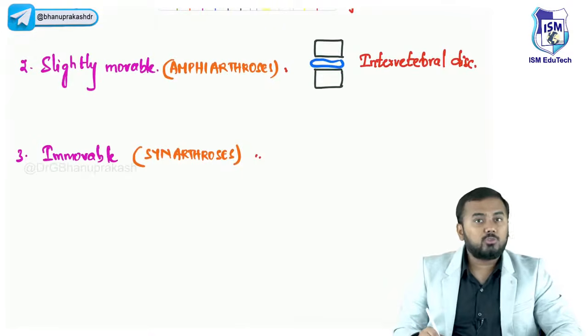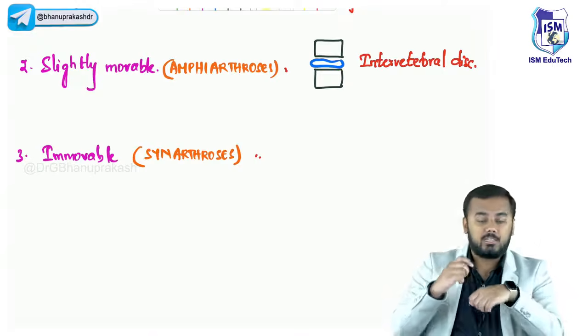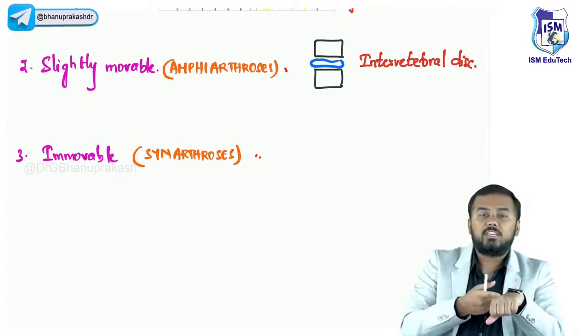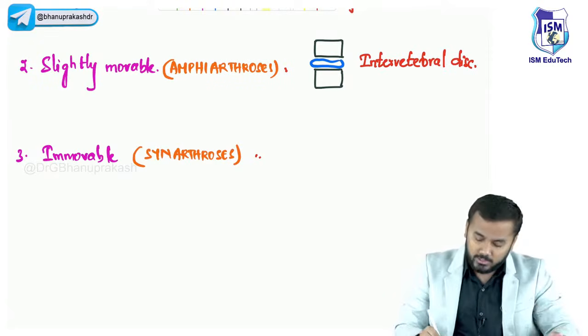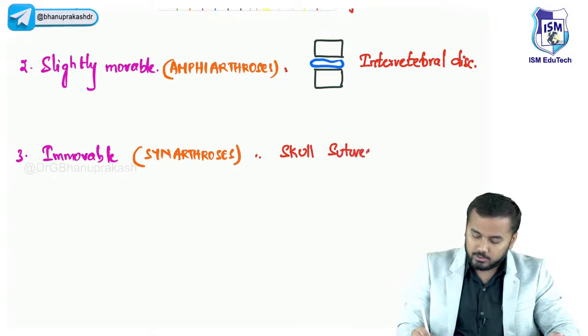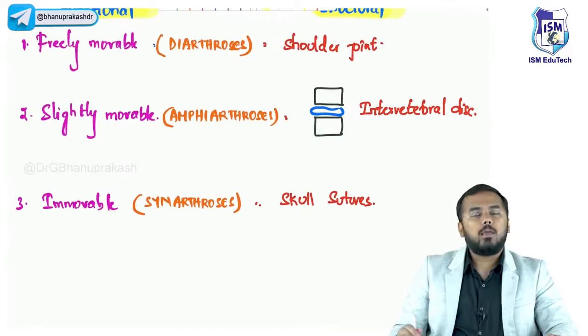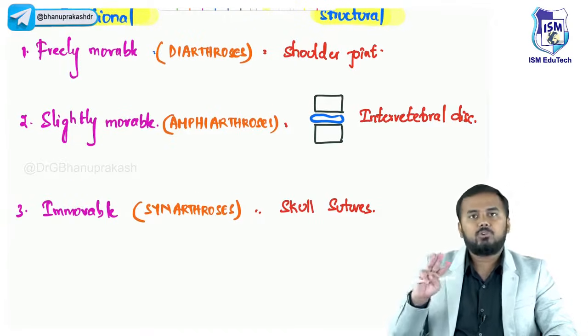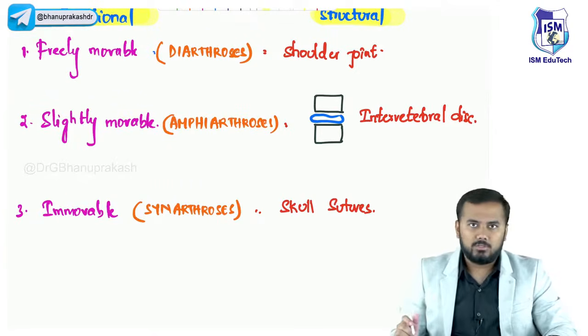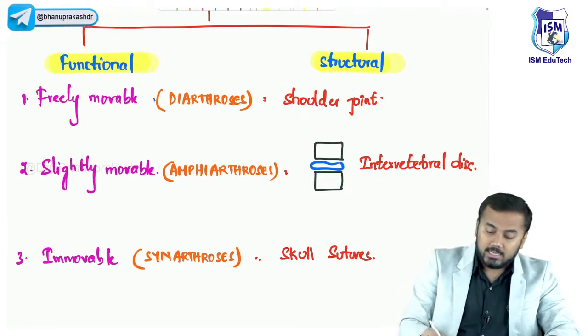So synarthroses are what? Sutures, right? Sutures can also mean when you are stitching a patient, if there is any laceration, that can also be a suture. But these are skull sutures. So this is all about the functional classification, guys. These are the three types of functional classification: freely movable, slightly movable, immovable. Diarthrosis, amphiarthrosis, and synarthrosis.